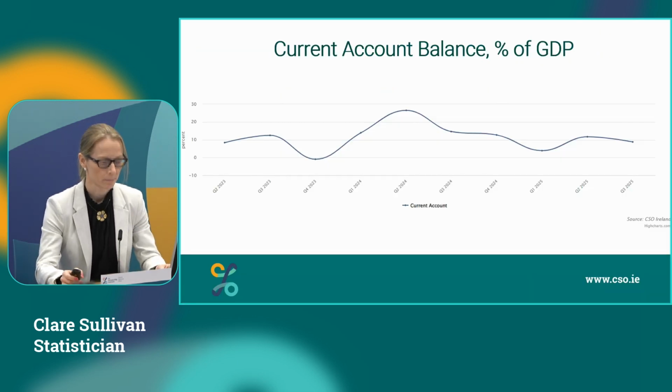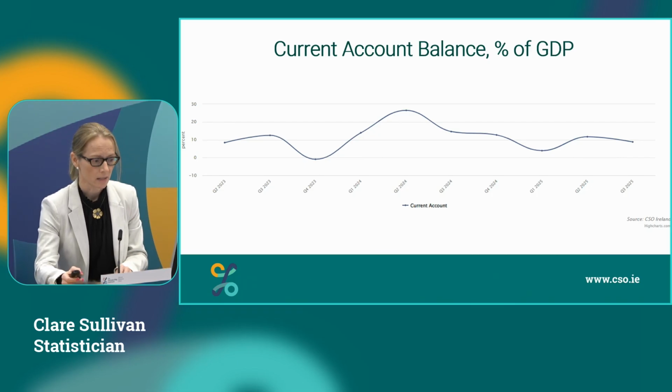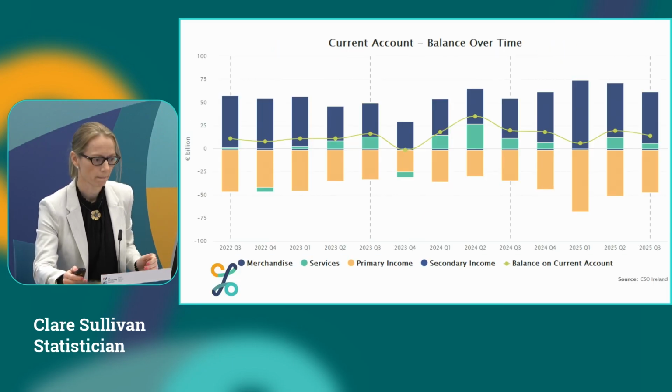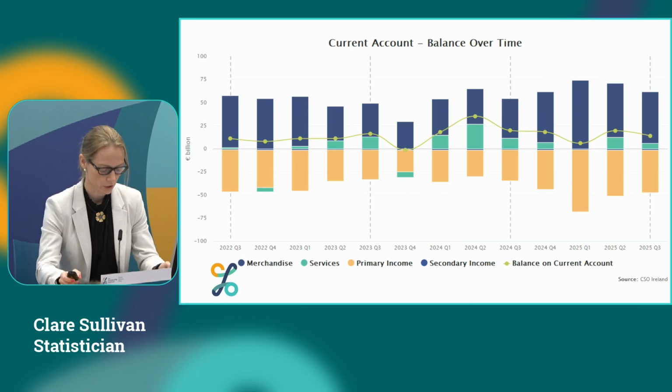Looking then at our current account balance as a percentage of GDP over time, we can see that our current account balance of 13.9 billion stands at 8.8% of GDP this quarter. Looking again then at our current account balance over time, we can see that our current account balance, illustrated here in the green line, has decreased from 19.7 billion this time last year to 13.9 billion this quarter. That's a decrease of 5.8 billion year on year, and compared to last quarter, it's down 5.6 billion.